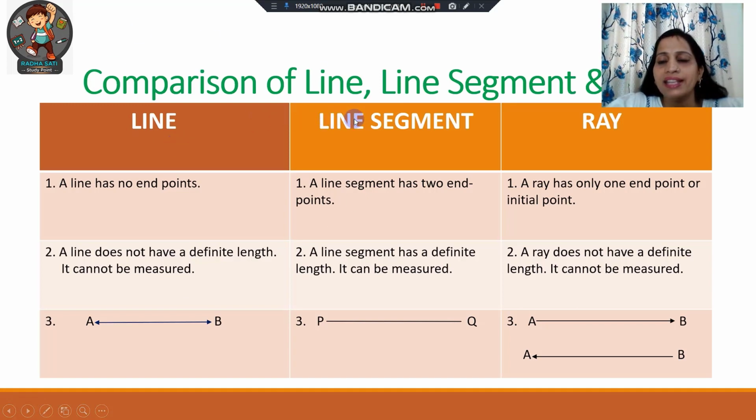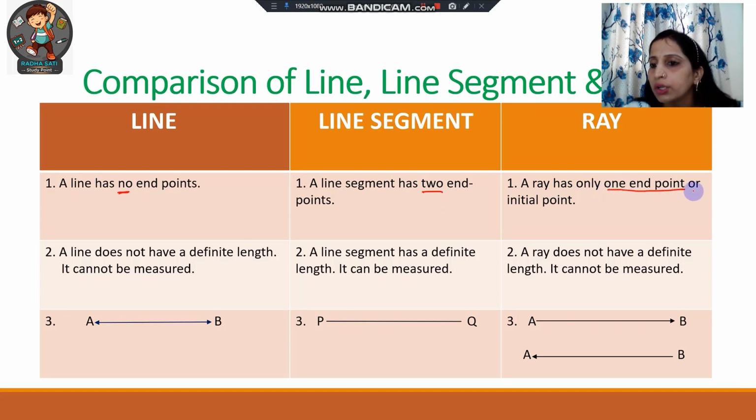It is the comparison of line, line segment and ray. So, a line has no endpoints. Okay, a line segment has two endpoints and a ray has only one endpoint, or we can say initial point, or it is also known as starting point. Now the second difference is a line does not have a definite length.